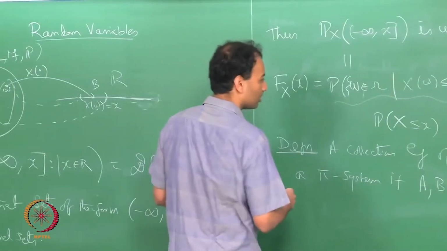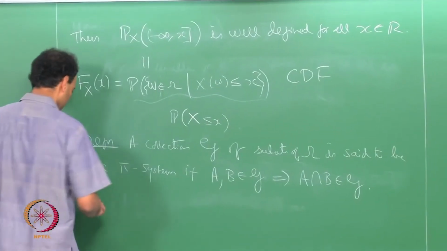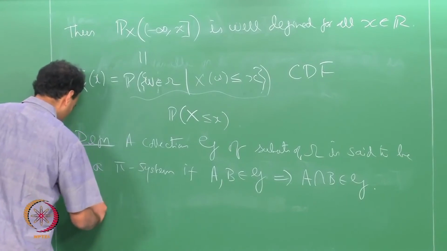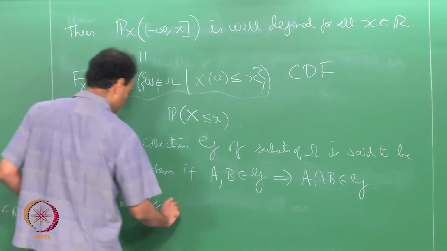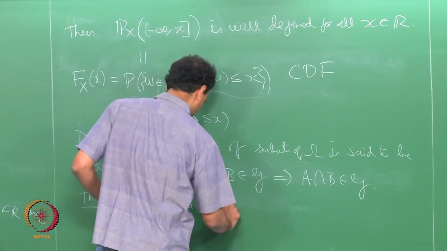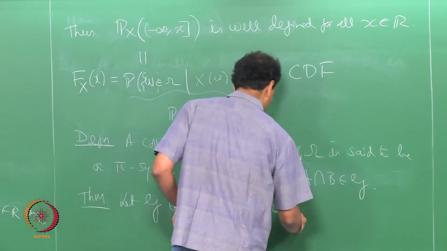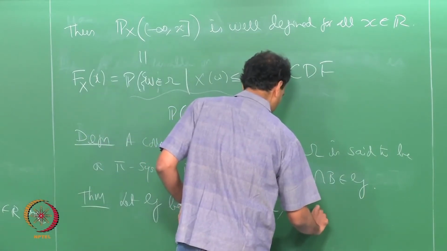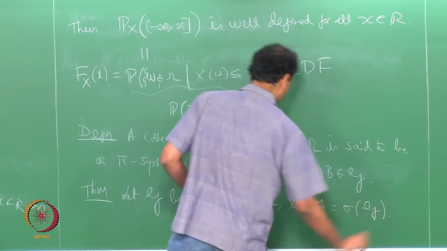So, this is something I will state, but not prove. Okay. Theorem, let G be a pi system on omega and let F be equal to sigma of G.